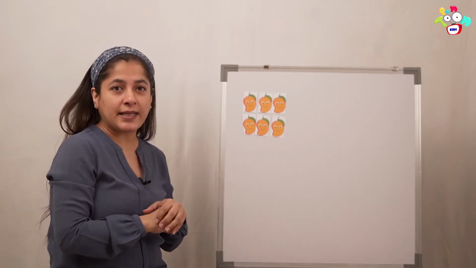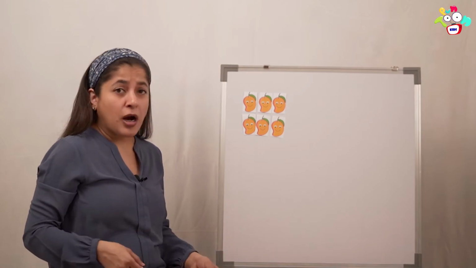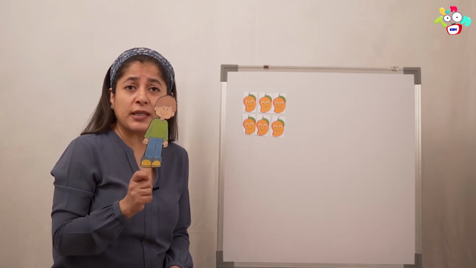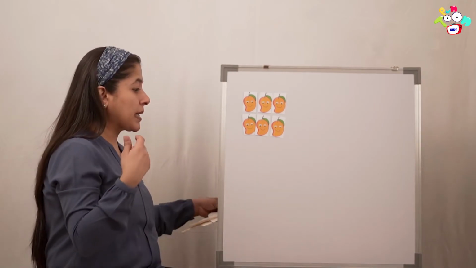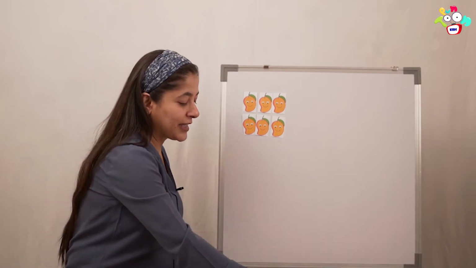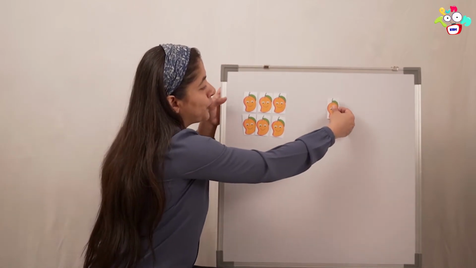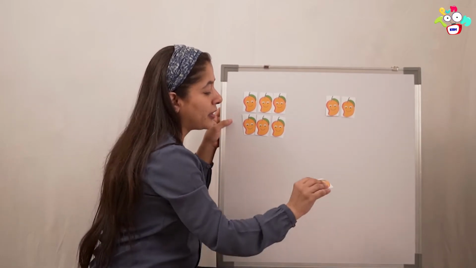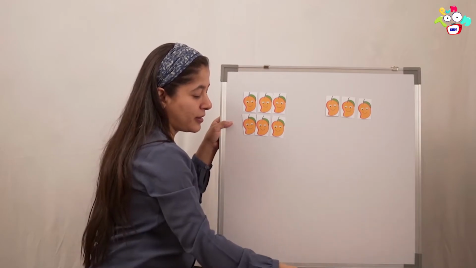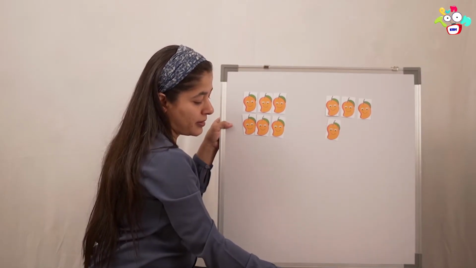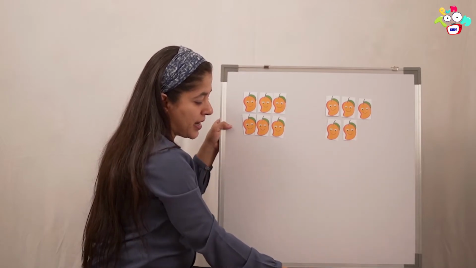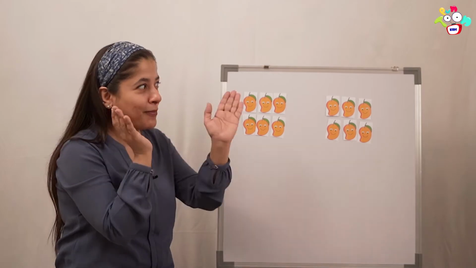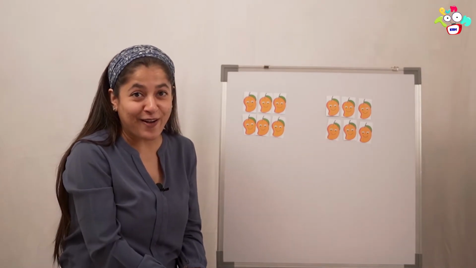So she bought 6. And her brother Romy knows that she loves mangoes. So when he was coming back, he bought some more mangoes. Come on, let's see how many he bought. 1, 2, 3, 4, 5 and 6. So many mangoes. He bought another 6. That's half a dozen mangoes.